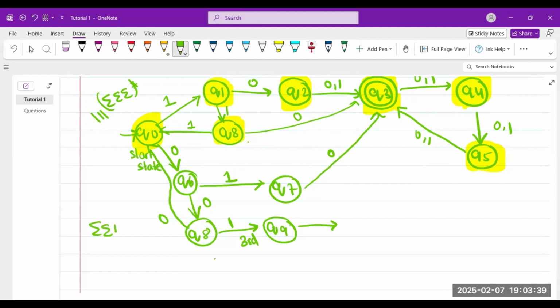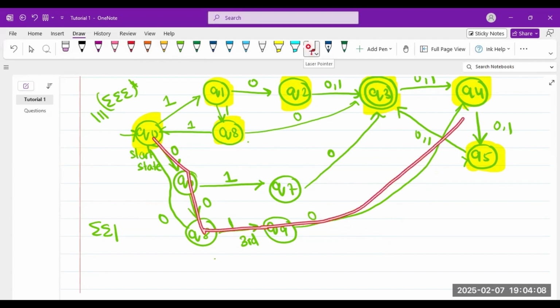If I get a 1 and then I get a 0. So now I'm at the fourth position, and at the fourth position I can get any two random things. So I say, okay, I get anything. I can even remove this state Q10 and just say that this 0 goes directly here. So this basically means that 0 0 कुछ भी आ गया, 1 0 accept होता रहे.